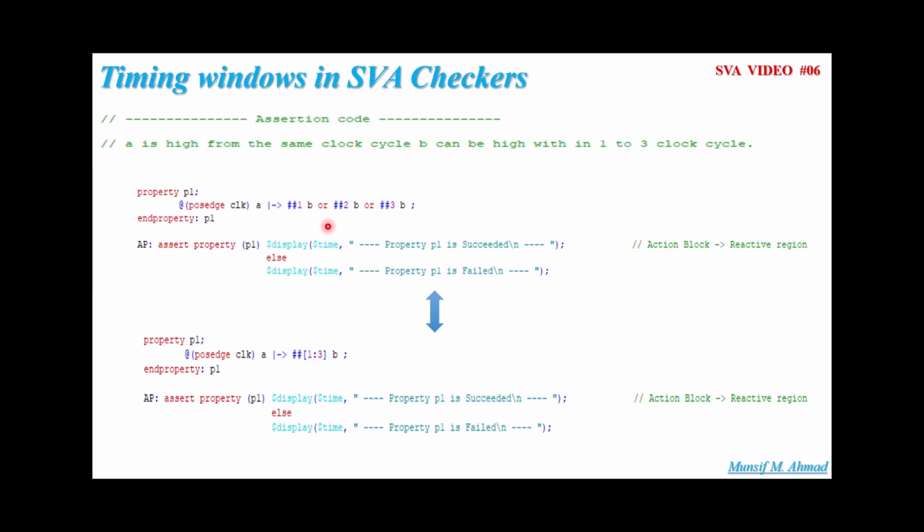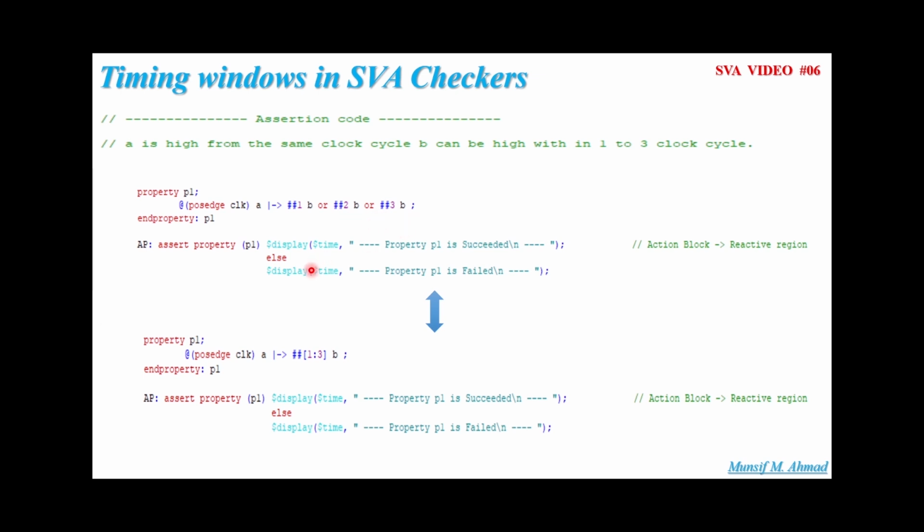The problem with this assertion is that while we are using ##1 B or ##2 B or ##3 B, let's say our protocol says that B can be high within the next 1 to 100 clock cycles. The assertion becomes complex. We have to write that OR operator and ## operator multiple times.